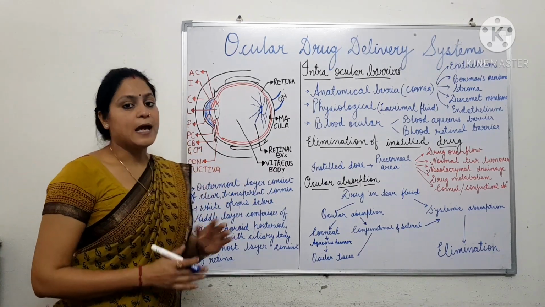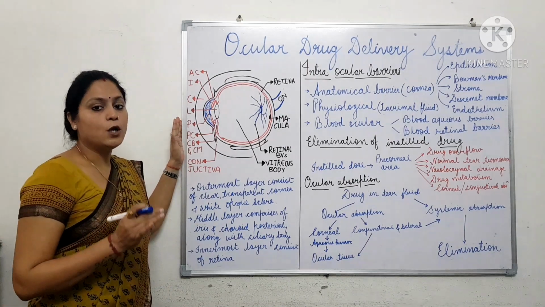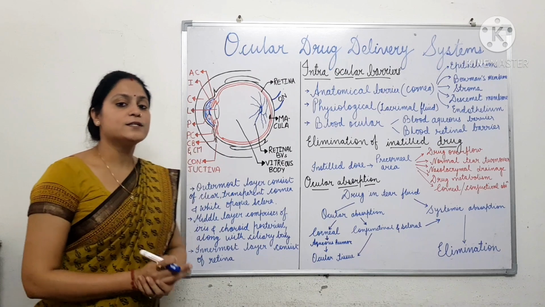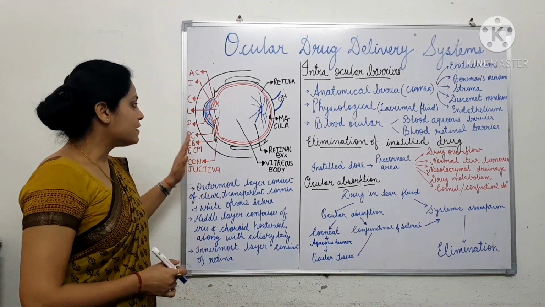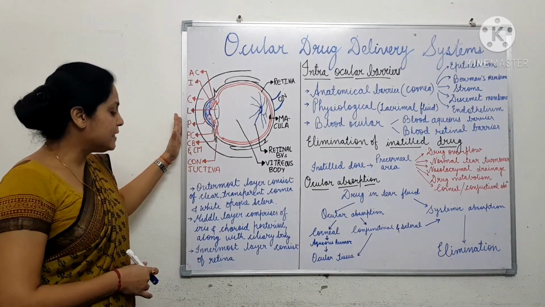Now, let's discuss the anatomy of the eye. The human eye is a spherical organ having a diameter of about 23 millimeters. Functionally, it can be categorized into three layers.